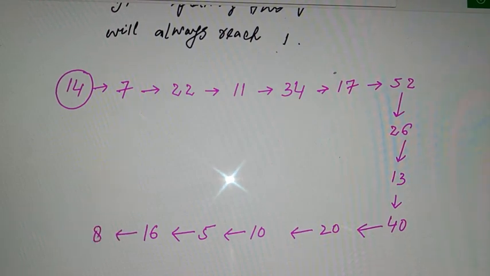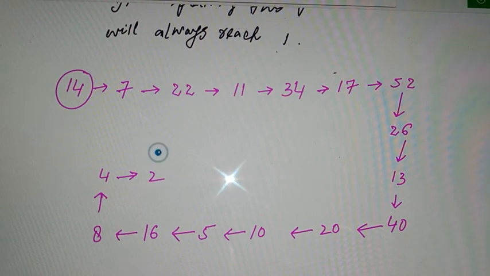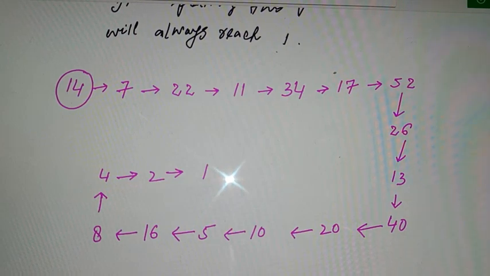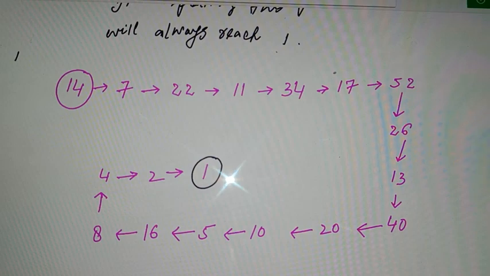It will reach 8, then 4, then 2, and as 2 is even, when you divide it by 2 again you reach 1. This is what I was claiming. You started with a random whole number and you have reached 1, and 14 was an even number.